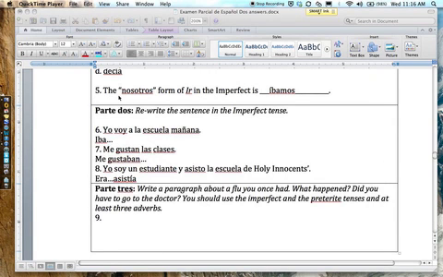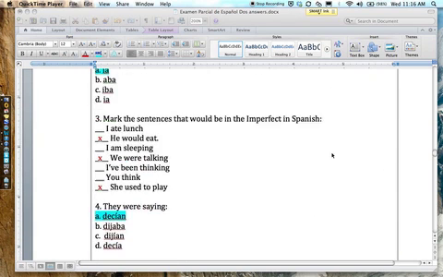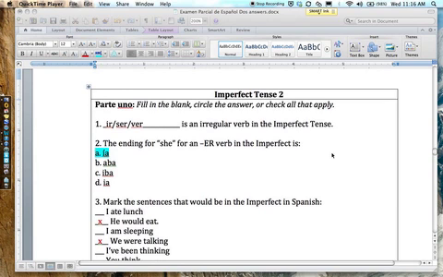Hi there, everybody. Welcome to part 2 of the answers and explanations for the Spanish 2 semester exam for the 2012-2013 school year. Here we are now, starting about midway through the exam with the imperfect tense part, page 2.